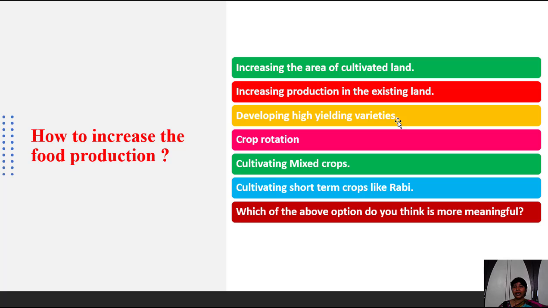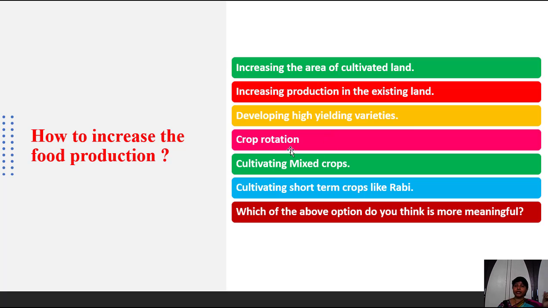Third one is developing high yielding varieties. This is in the hands of the scientists who deal with seeds. They have to develop high yielding varieties which are suitable to our soil conditions and also to our weather conditions. Then only we can produce high amounts of grains.